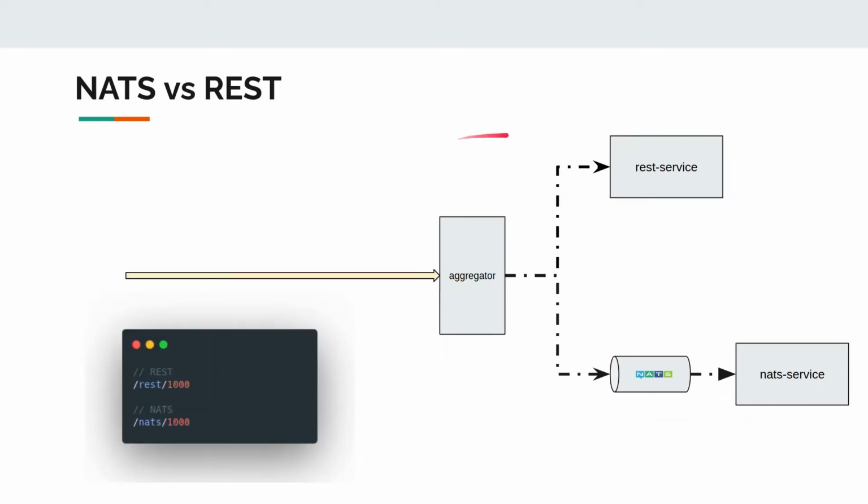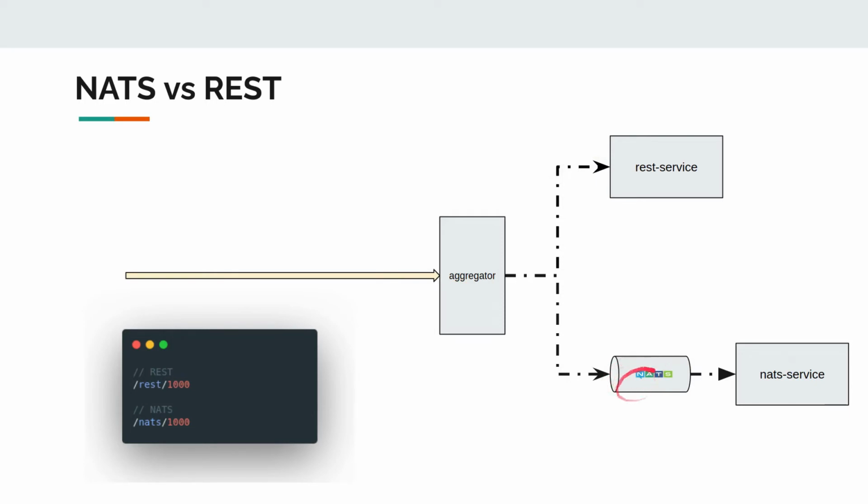The aggregator will choose one of the backends based on the URI. If I say REST here, it will choose the REST backend. If I say NATS, it will choose the NATS backend. So we have three services: one aggregator, one REST, one NATS. If you see here, the aggregator directly talks to the REST backend when you choose REST.